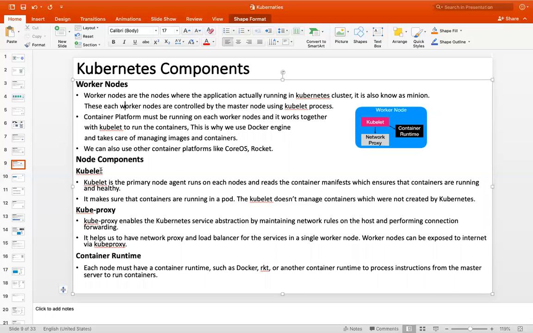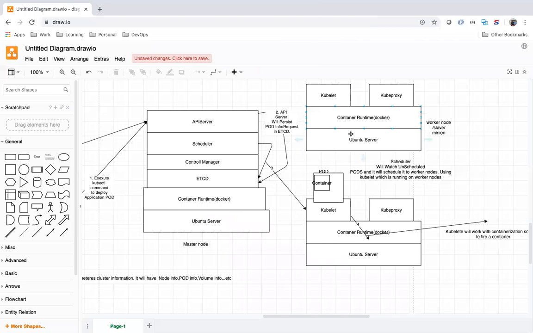We have a kubelet here, right? The master machine will control this worker machine. The master machine will manage or control this worker machine using this process, the kubelet process. Master machine will interact with kubelet and it will manage this worker machine.